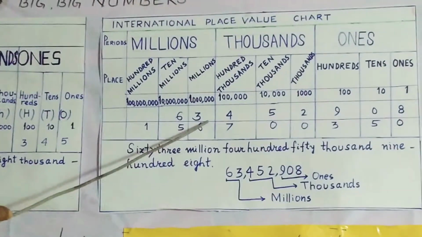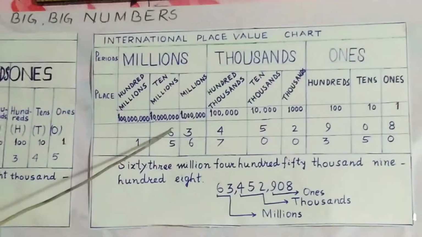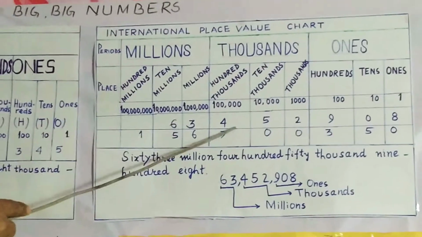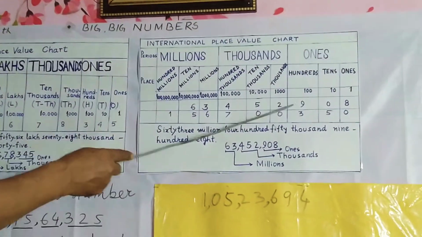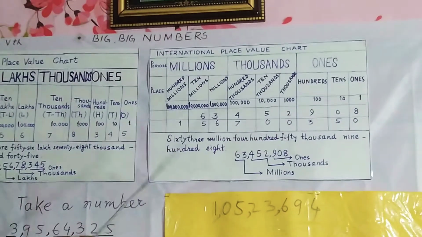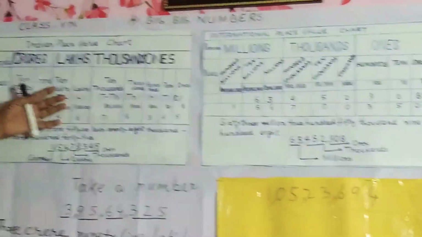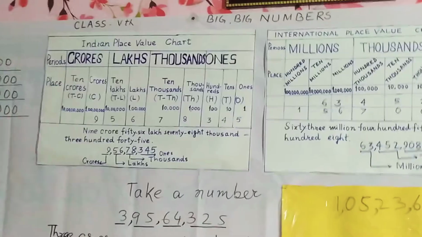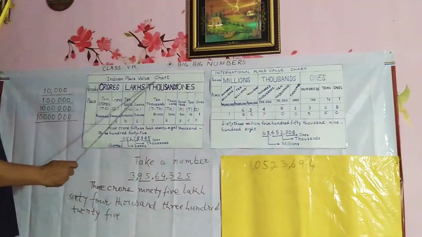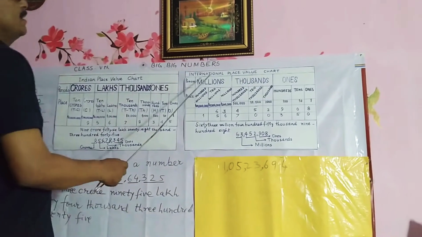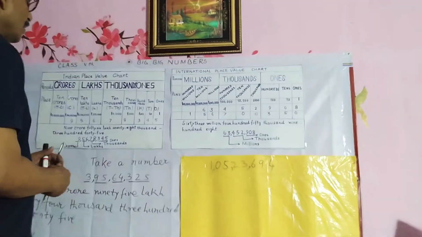In the table, the given numbers may be read or written by you. So the first number is 63,452,908. Thus, you can read or write a number by applying the Indian place value chart and international place value chart.